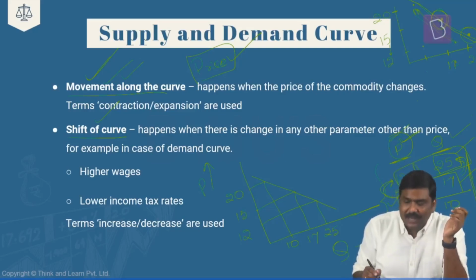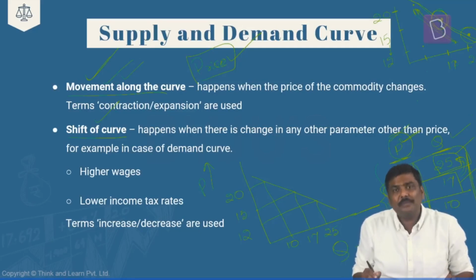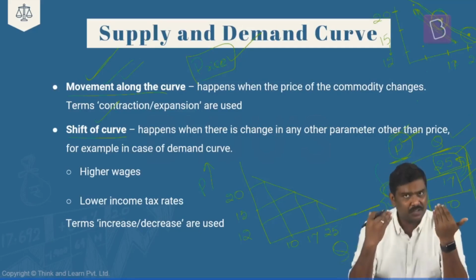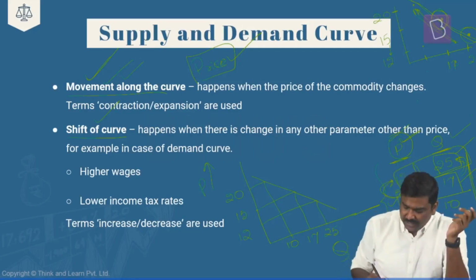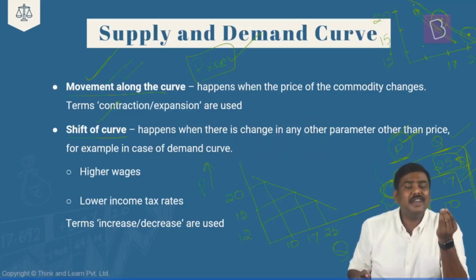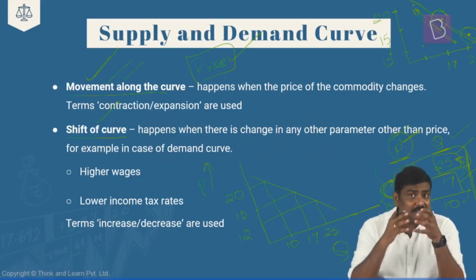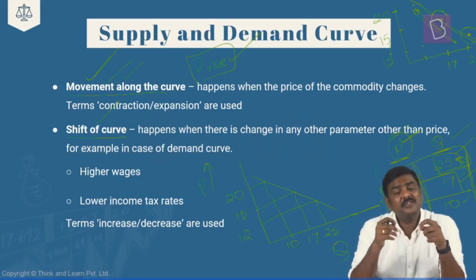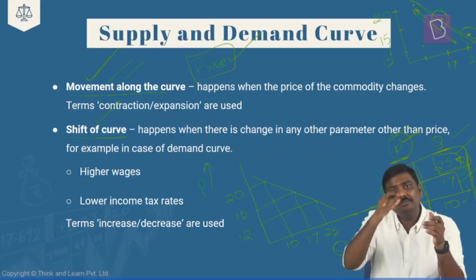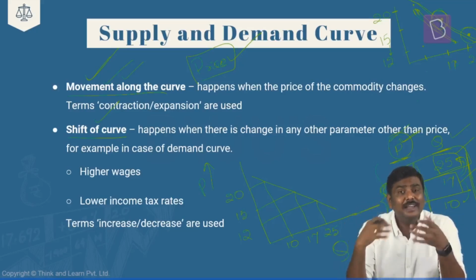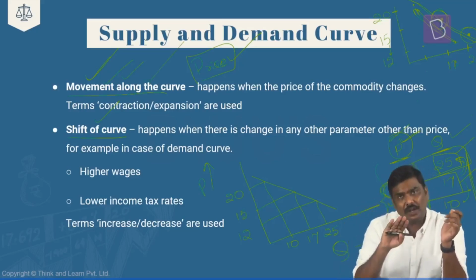Either the movement will happen in an upward manner like this or a downward manner like this whenever there is a variation in the price. Right? If the price falls down, the demand will rise up, and if the price rises up, demand will fall down. But essentially, these particular new coordinates will basically be located on the demand curve, which is already drawn. Hence, this is called a movement along the curve.